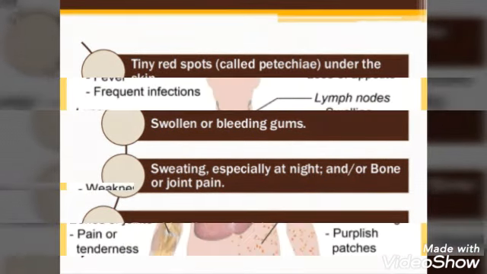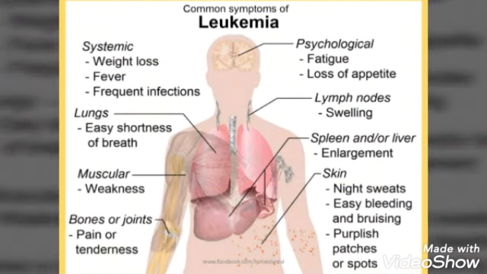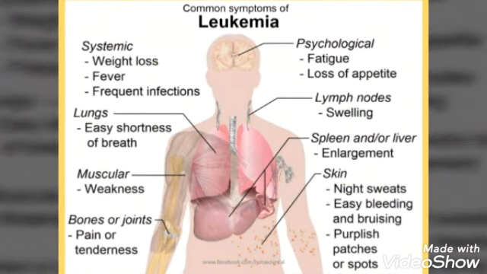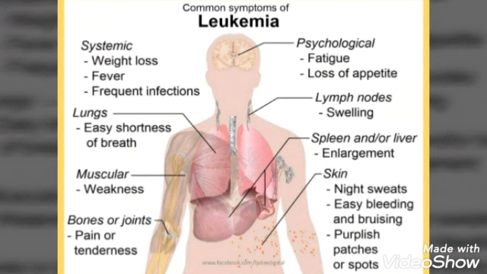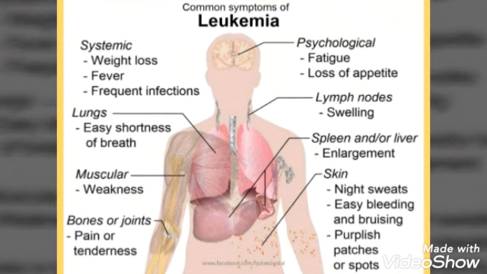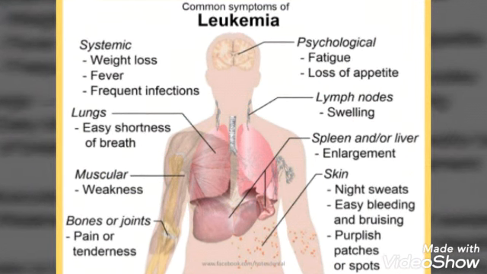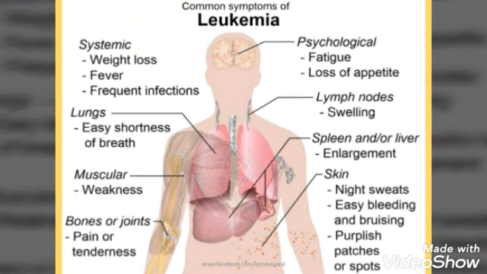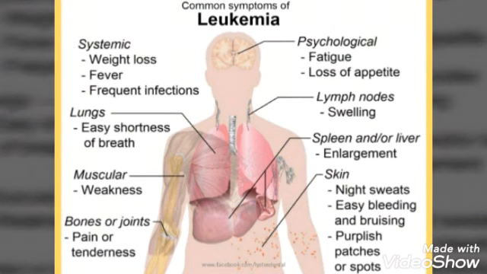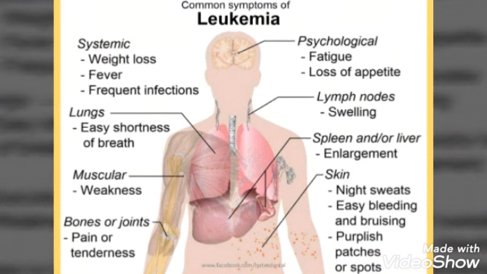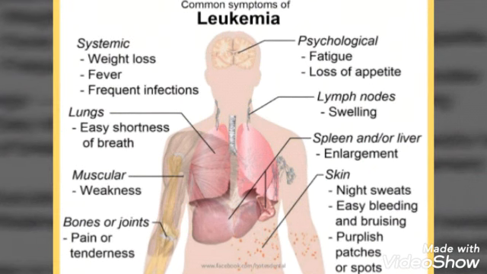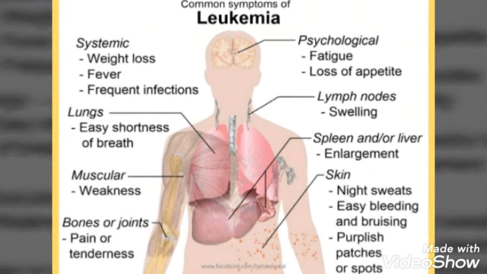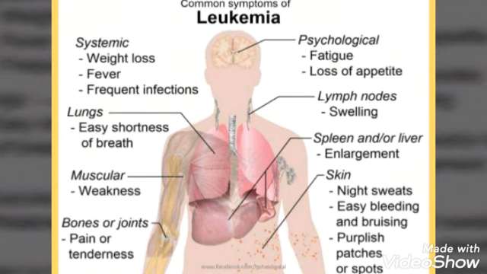Here you can see certain common symptoms on the diagram, that is weight loss, fever, frequent infections, shortness of breath, weakness, bone or joint pain or tenderness, fatigue, loss of appetite, swelling, enlargement of nodes, then night sweats, easy bleeding and bruising, purplish patches or spots. These were the common signs and symptoms that you can notice.